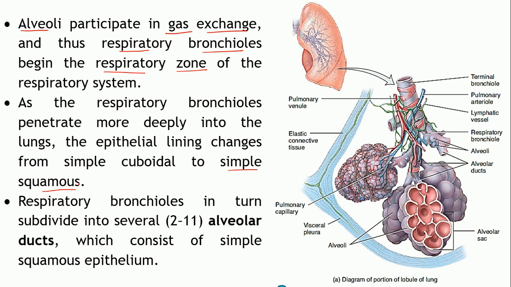Further, these respiratory bronchioles will divide into the alveolar ducts. As you can see, this is the respiratory bronchioles. So this will divide into still smaller ducts known as the alveolar ducts. A number of ducts will be branching over here from the respiratory bronchioles. These are known as the alveolar ducts, and they comprise simple squamous epithelium again.